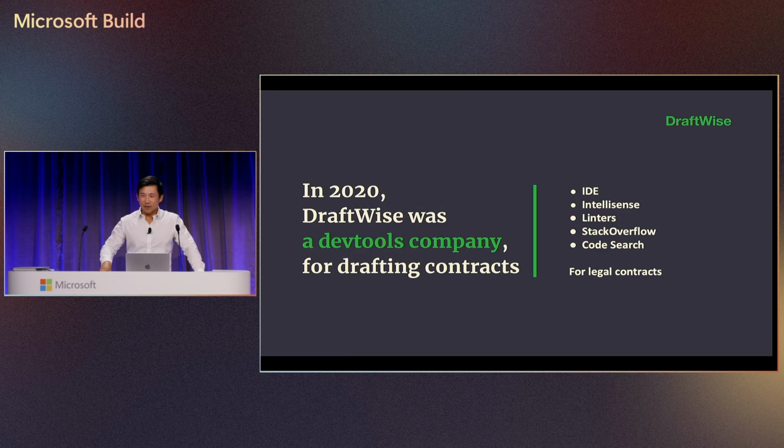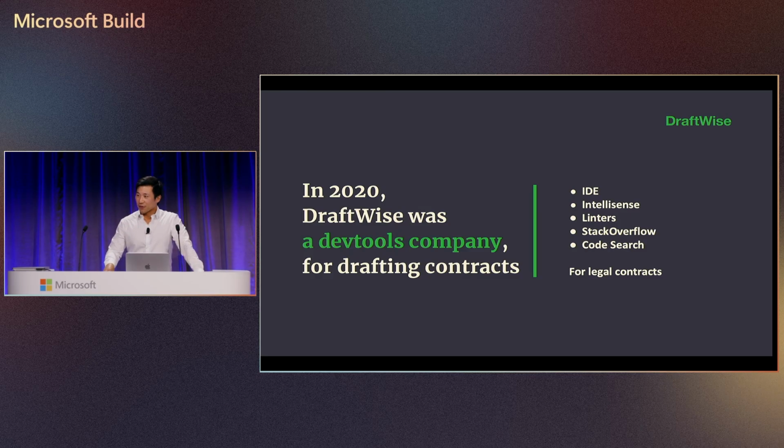See, when we started DraftWise 5 years ago, we were basically a DevTools company, but for lawyers. We built an IDE as our core product for legal contracts. It gave you things like IntelliSense, jumping to functions, linting. Our core knowledge product was basically Stack Overflow, but for law firms. And we built a robust code search product so they didn't have to reinvent the wheel for every new deal.